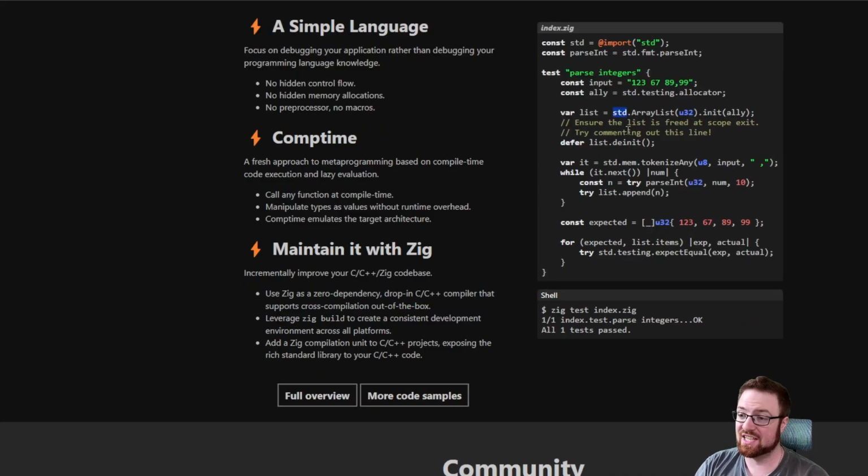I will say, their standard library looks like it has some cool stuff. I don't know if this is mem, like memory. Why memory would have tokenizing, I'm not sure. I'm sure it makes sense when you know, but I don't know offhand. Okay, so I'm assuming this is basically a regular expression. It's either a regular expression of the characters, or it's just a list of characters that you split on. They call it tokenize instead, which makes a lot of sense, because splitting is tokenizing.